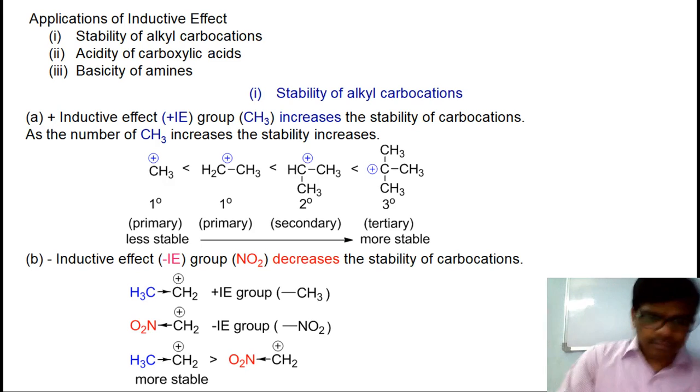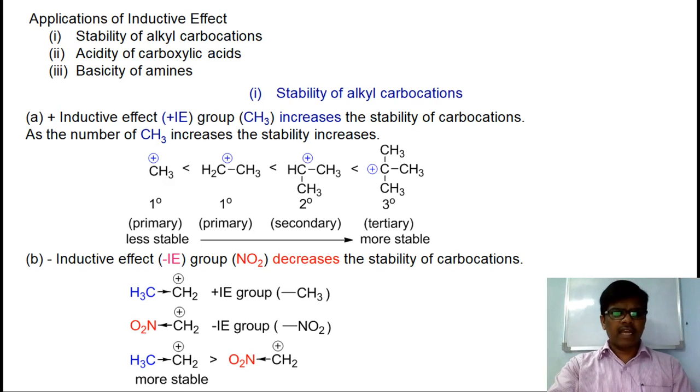Similarly, what happens if a negative inductive affecting group is attached to a carbocation? Obviously, it decreases the stability of the carbocation. For example, nitromethyl carbocation is less stable than methyl carbocation or ethyl carbocation. Ethyl carbocation is more stable when compared to nitromethyl carbocation, because nitromethyl carbocation is the cation which is attached to a nitro group.